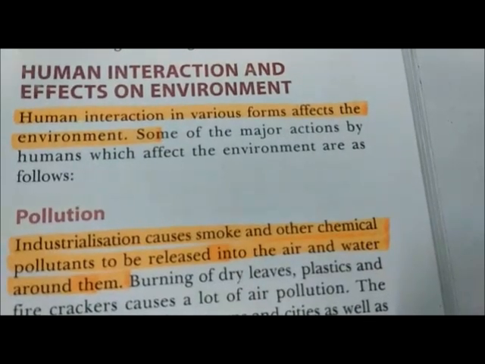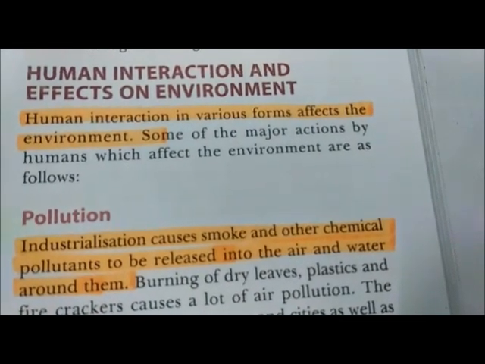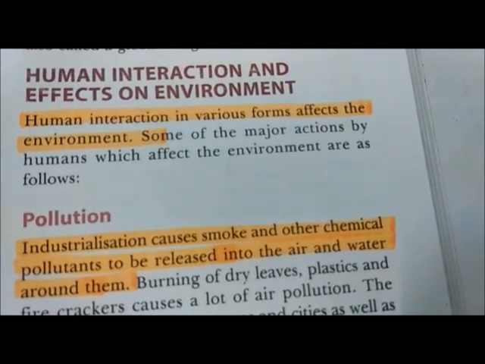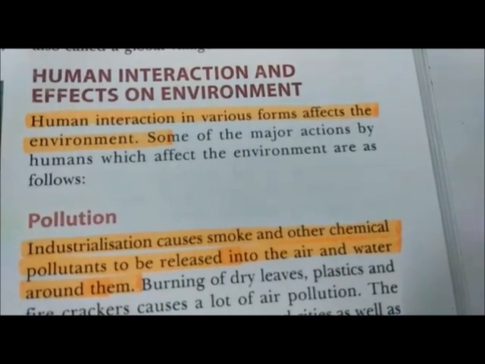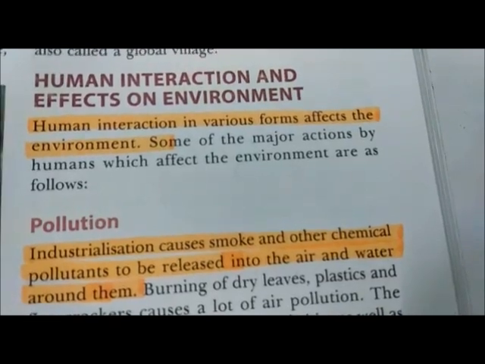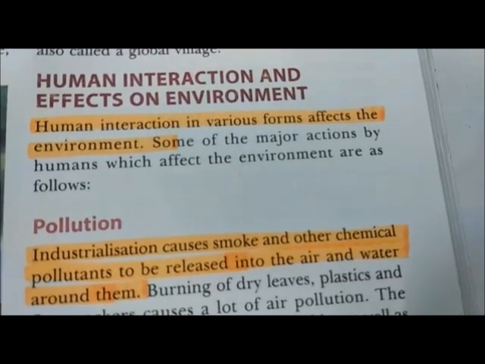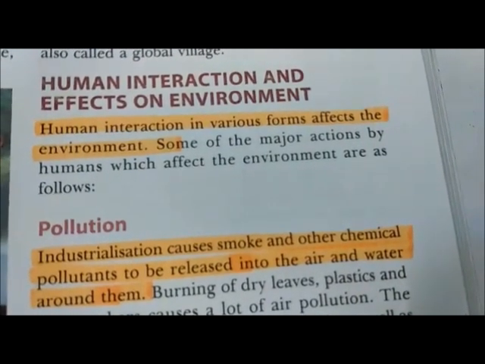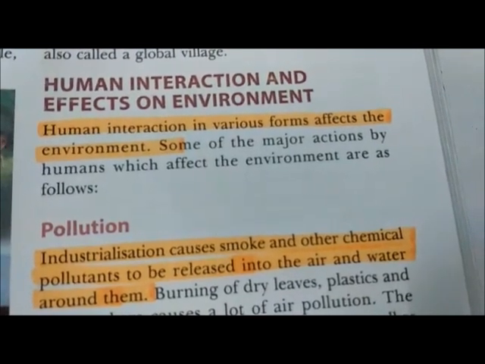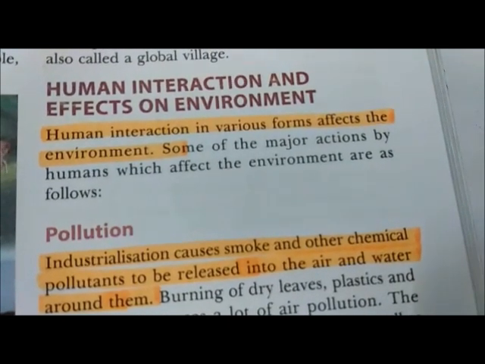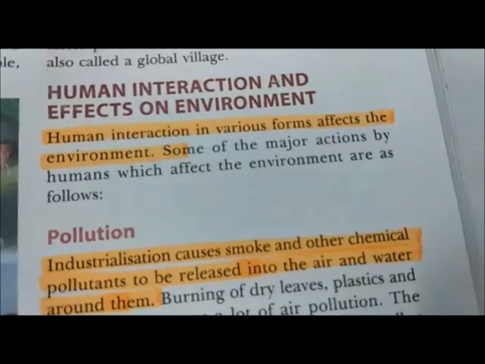Next topic is human interaction and effects on environment. In this topic, we are going to study about the human interaction in various forms and affect the environment. It means human being gave some negative effects on the environment.